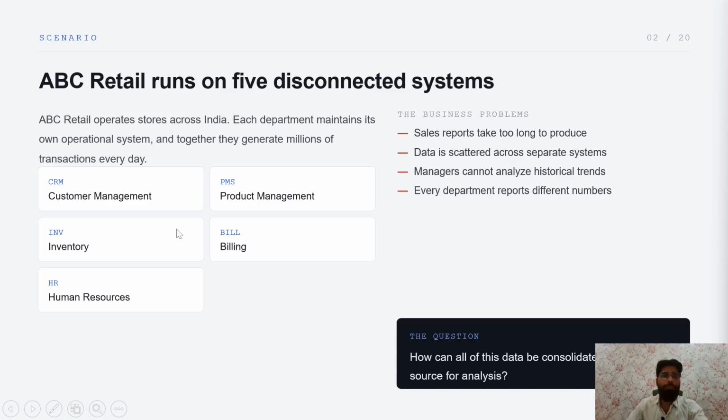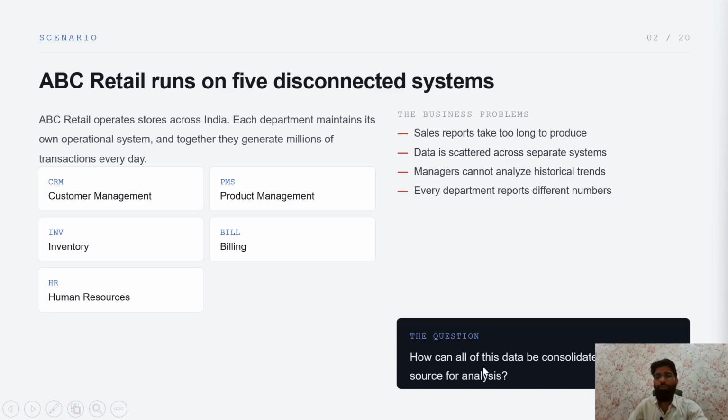Now, what is the problem if I go directly without using data warehousing? What is the business problem right now? Sales reports take too long to produce, data is scattered across separate systems, managers cannot analyze historical trends, and every department reports different numbers. The data is disconnected, so they are not generating a proper report, they are not getting trends, and they are not generating the historical record. That is one of the problems without data warehousing.